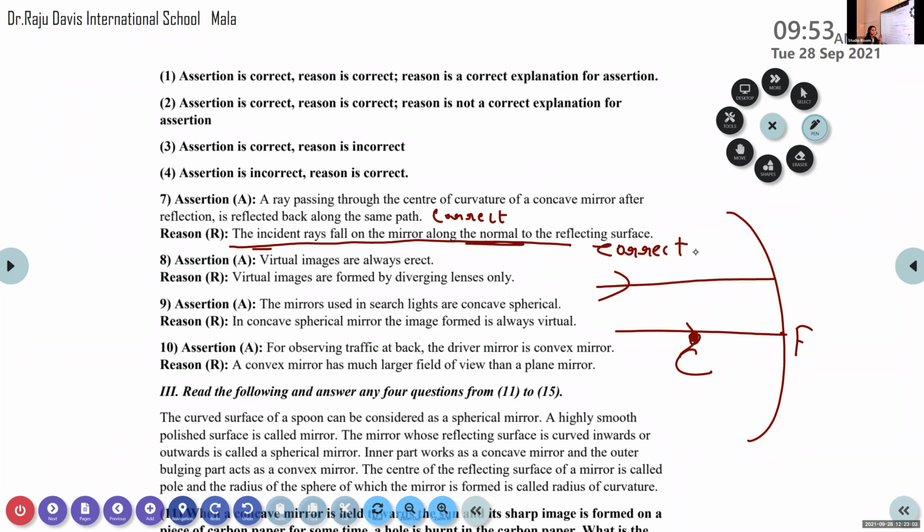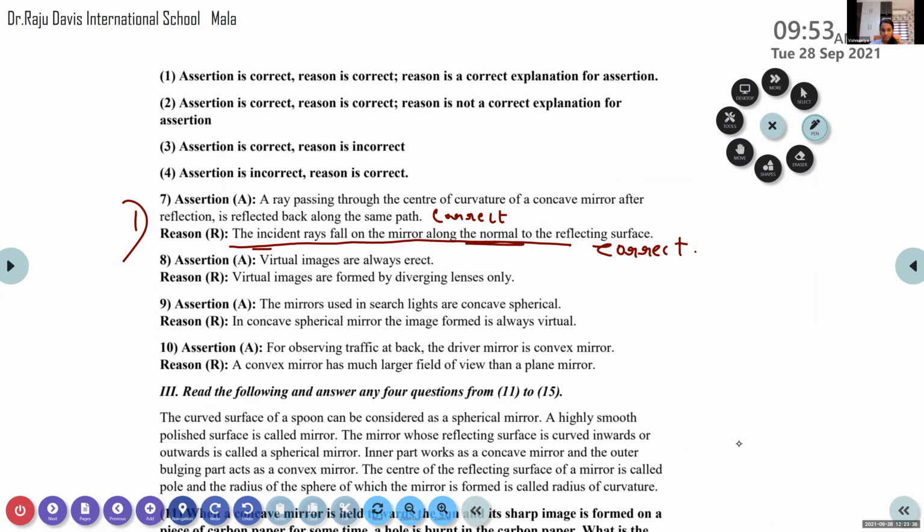And this is the reason why the ray of light that is passing through the center of curvature is reflected through the same path after reflection. So here we can say the reason is the correct explanation for the assertion. Assertion is correct, reason is correct, and the reason is the correct explanation. So which is the correct option? Option 1. And how is that the correct explanation?